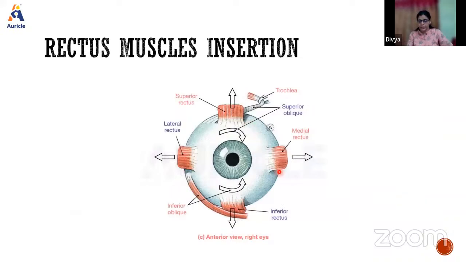If you see, the medial rectus gets inserted at about 5 millimeters behind the sclerocorneal junction, the inferior rectus about 6 millimeters, the lateral rectus about 7 millimeters, and the superior rectus at about 8 millimeters. Okay, so 5, 6, 7, 8, like a clockwise it goes.